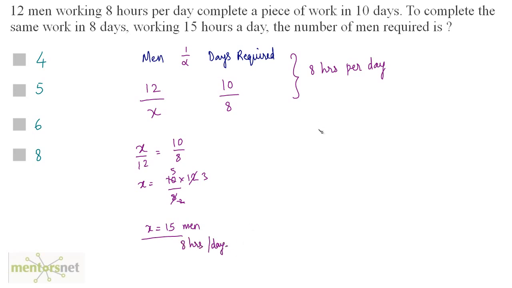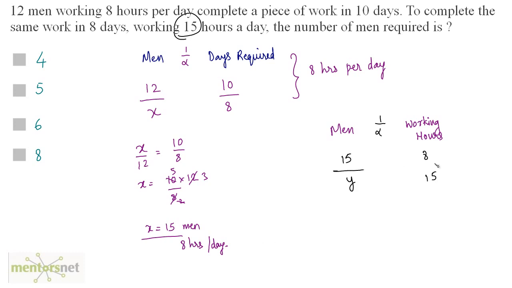Okay. So again, we have the number of men and working hours. Now if you increase the number of men, the number of working hours can be reduced. Else, if you increase the working hours, the number of men can be reduced, right? So these are inversely proportional to each other. So we have 15 men working for 8 hours. What is asked? We want how many men are there if they work for 15 hours. So 15 is here, this should be y.